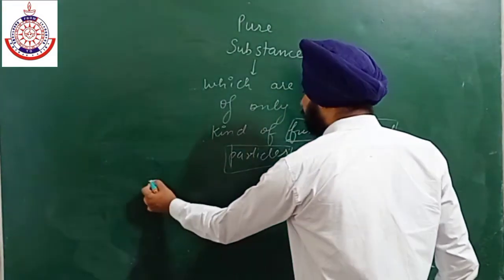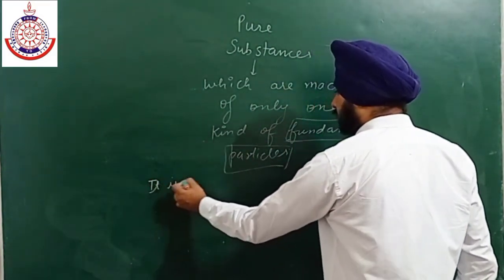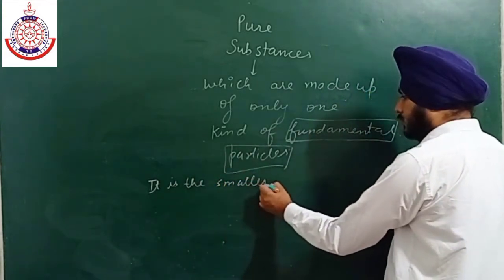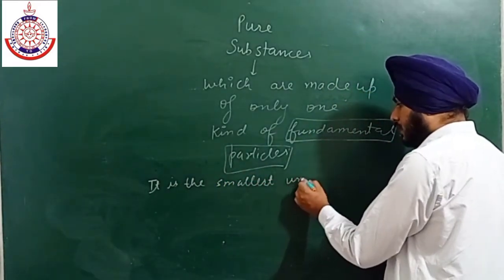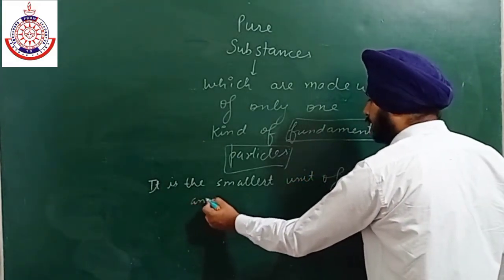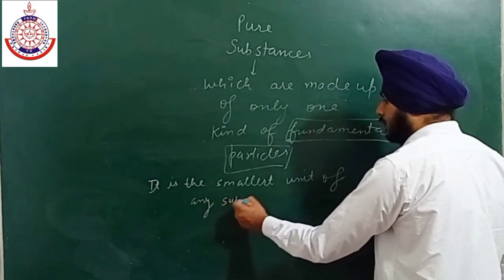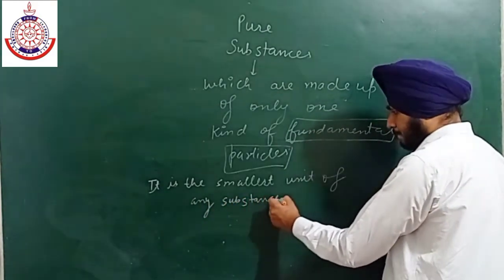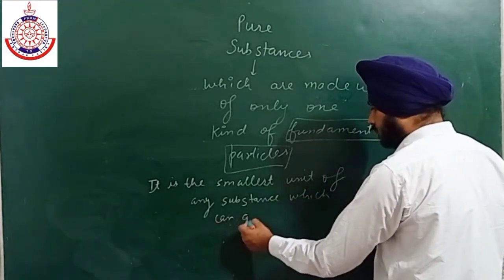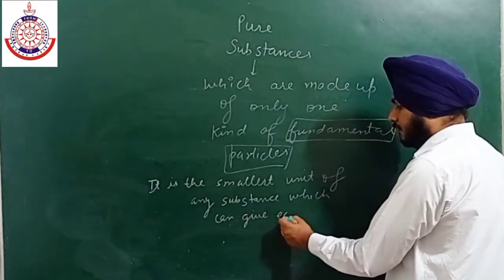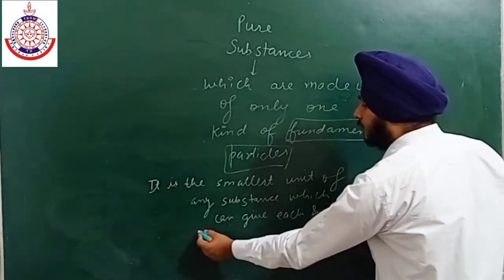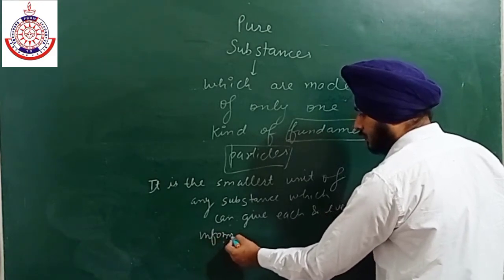So what is the definition of a fundamental particle? It is the smallest unit or smallest particle of any substance which can give each and every piece of information about that particular substance.